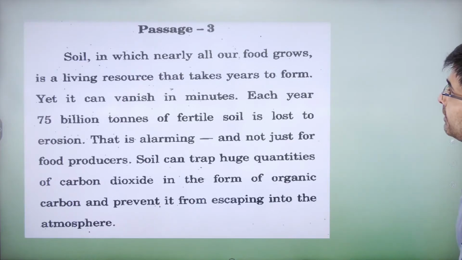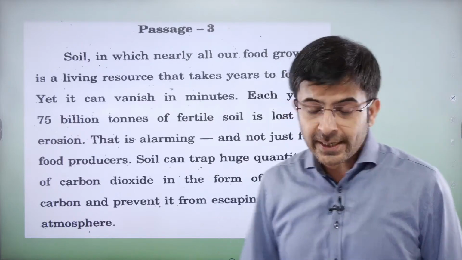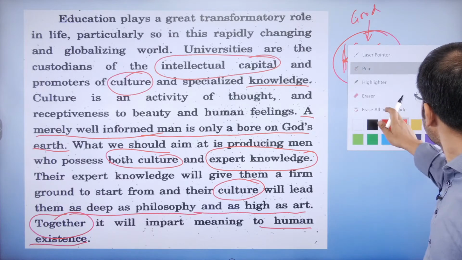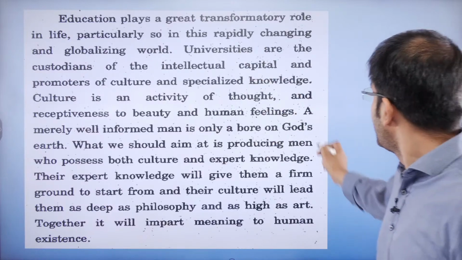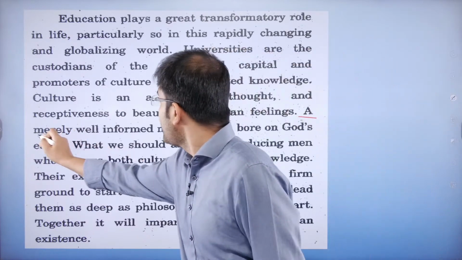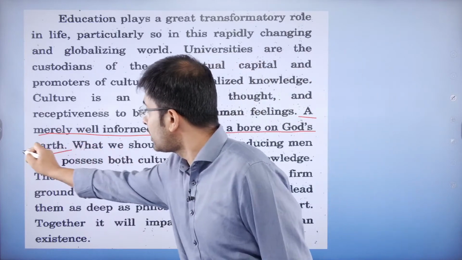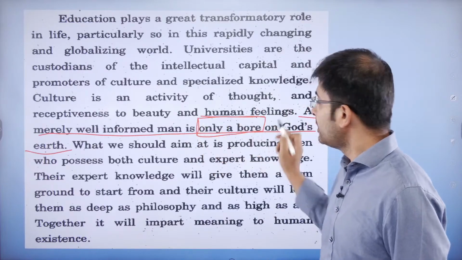Alright, let's go forward. Let's look at this. Passage number 3. Educated man is cultured also. No, look at this. Look at the passage here. Have a look. See what essentially he is saying. Look at this line here. A merely well-informed man is only a bore on God's earth. Only a bore. Which means what?